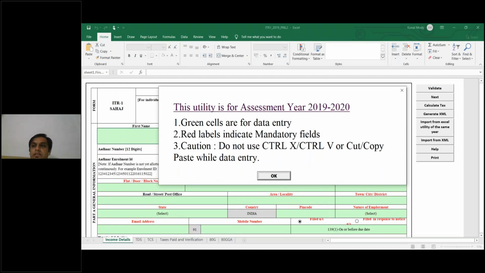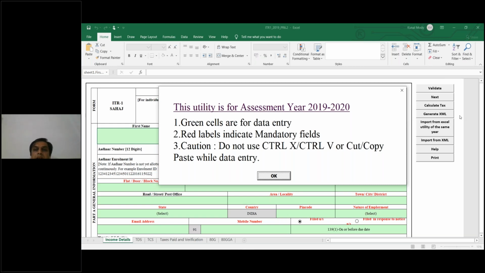This is the Excel file, you can check it out. See, there are certain options on the right hand side, such as validation, calculate tax, generate XML. Generate XML is an option where, before filing the income tax return, you have to generate XML after filling in the whole details in this Excel utility. Okay, and import from Excel utility of the same year, import from XML, help and print.